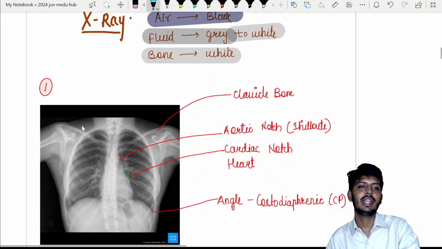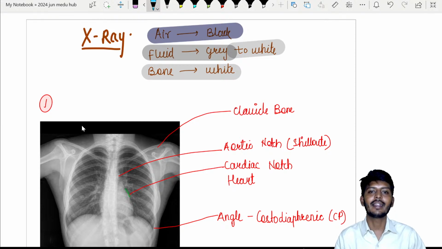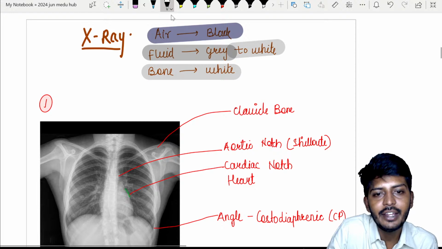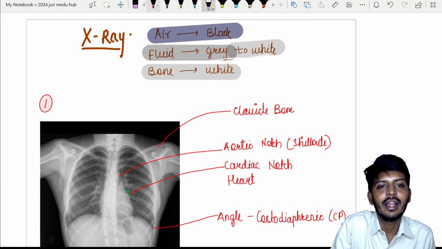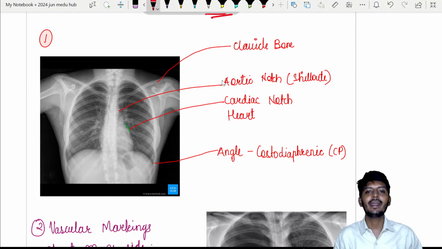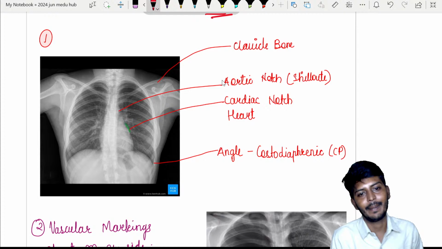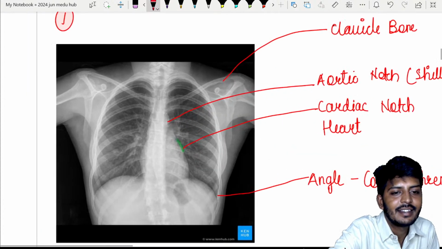All right, let's go to the next important X-ray. In X-ray, air looks black in color, fluid and soft tissue look grayish to white in color, and all the bones, my dear students, they look which color? Now one of the most interesting images is your chest X-ray, my dear students. So when we are speaking of chest X-ray, let me teach you how a normal chest X-ray looks like.